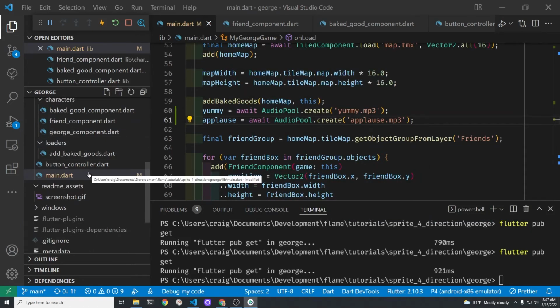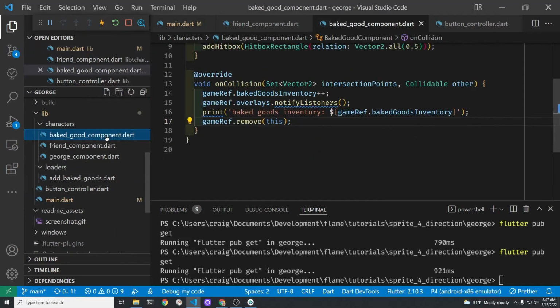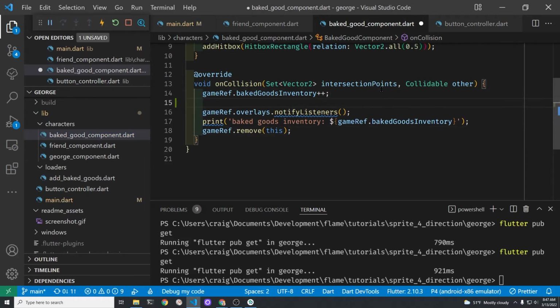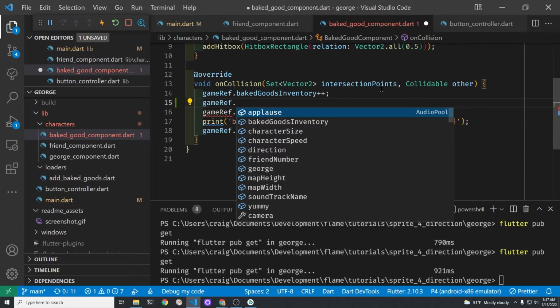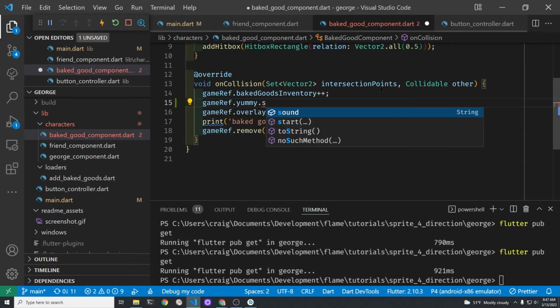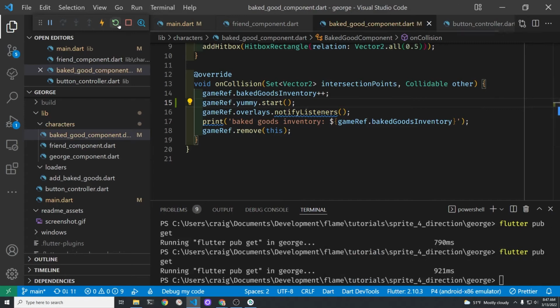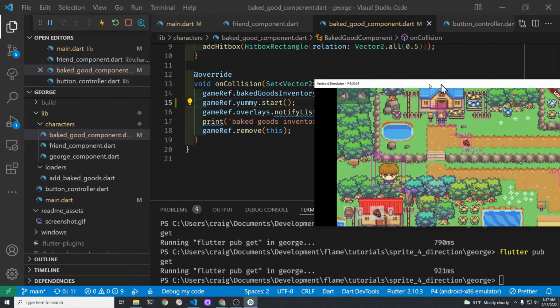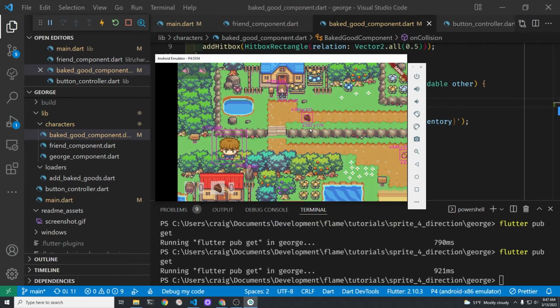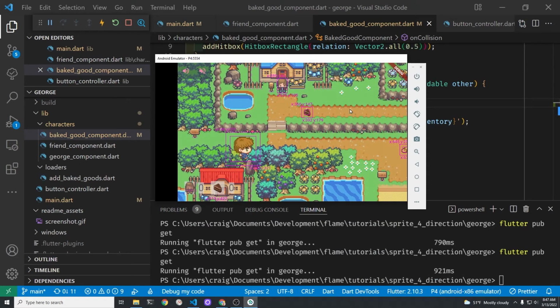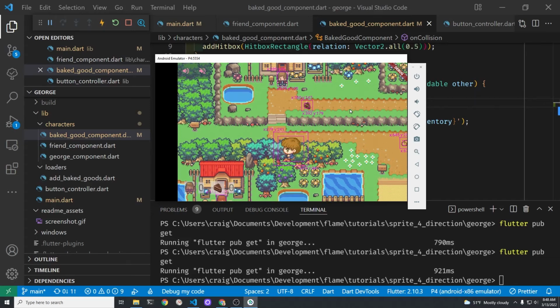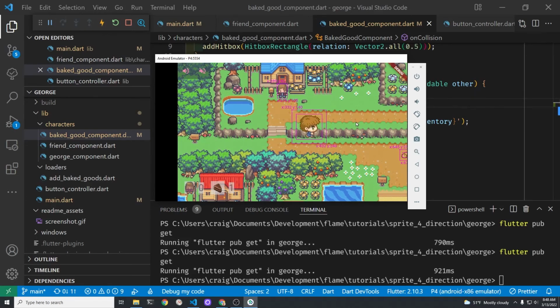For the baked goods, we're going to play Yummy when George picks up a piece of baked goods, like an apple pie or choco cake. So if you recall, for the baked goods, we use the technique of using the gameRef as a way to access the individual variables from the Flame game. So we can now do gameRef.yummy.start. Start is built into the Flame AudioPool. So that should theoretically start the sound effect.